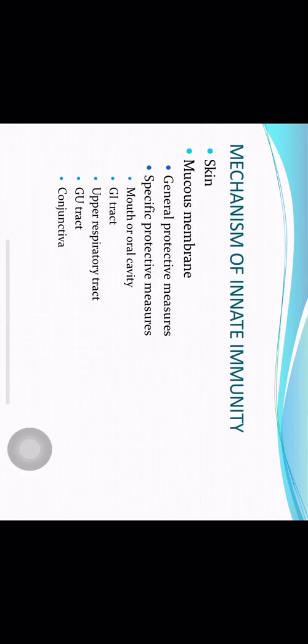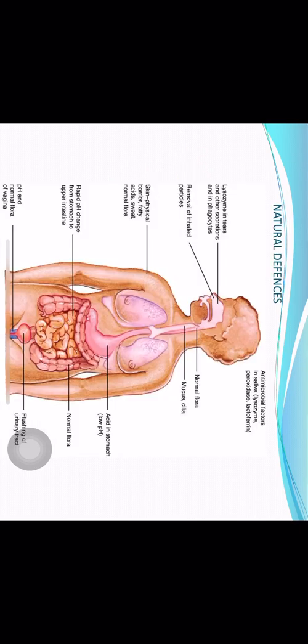What is the mechanism of innate immunity? There are various mechanisms of innate immunity present in the human body. One is skin. The skin is a natural protection against infections. The skin has these epithelial layers. The skin has various factors which prevent infecting microbes from lodging on the skin, and various defense mechanisms are there. In the mucous membrane also, general protective measures and specific protective measures are there. In the mouth or oral cavity, in the GI tract, in the upper respiratory tract, in the GU tract, and in the conjunctiva. See, in this figure you can see the skin and different parts of the body.